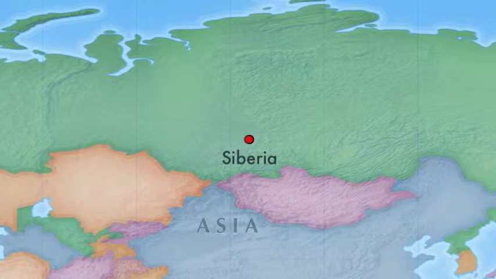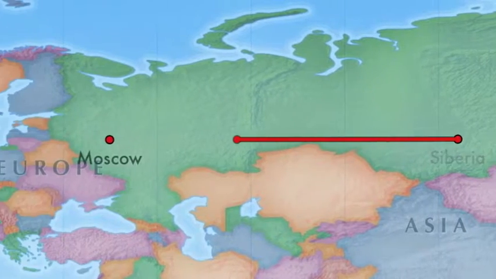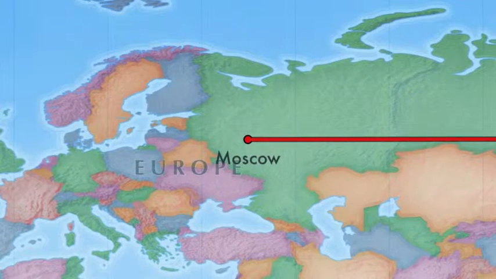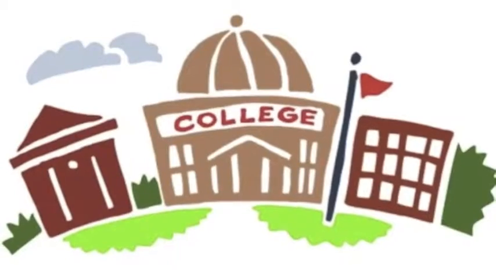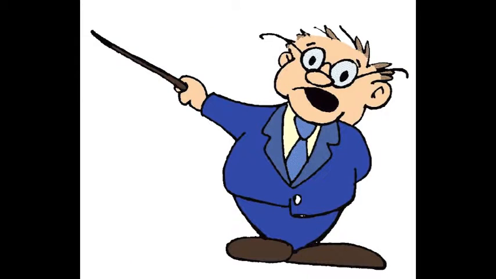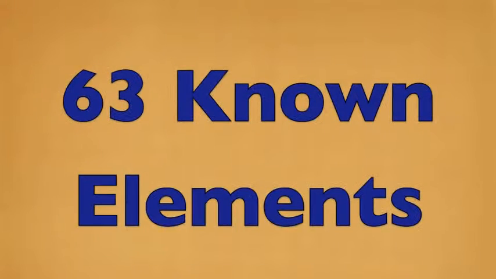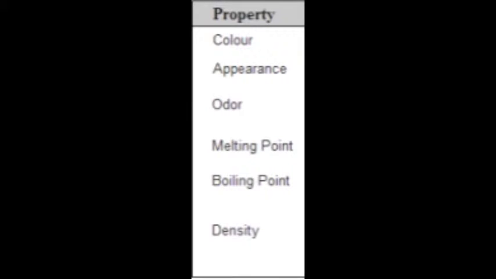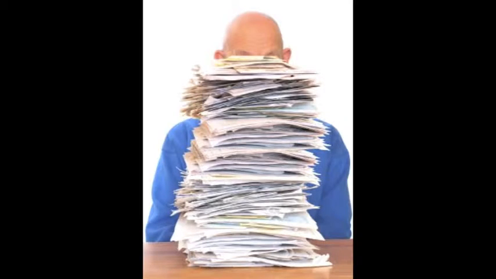In 1849, with the majority of his family out of the house, his mother moved him to Moscow, then to St. Petersburg to get a higher education. This led him to becoming a teacher. When he started to teach the 63 known elements, he tried to classify the elements according to physical properties. He then became consumed in organizing these elements.